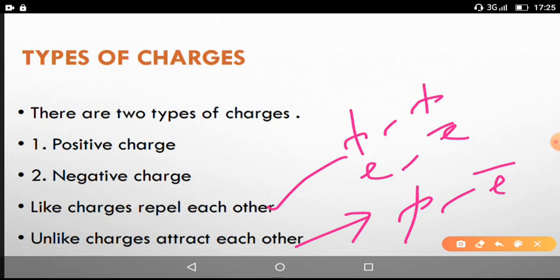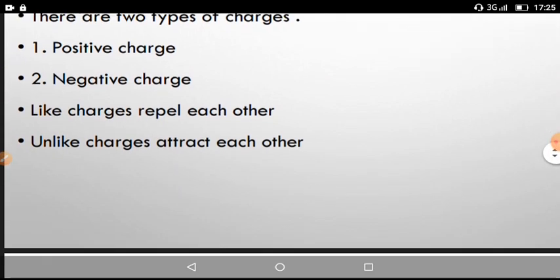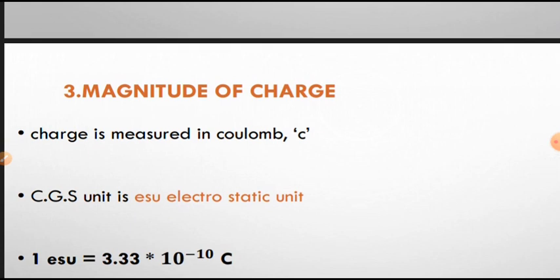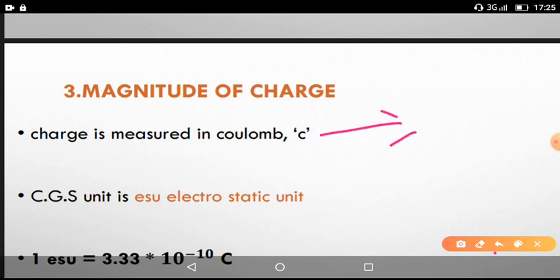Then how to calculate this charge? What is the SI unit? Because every physical quantity has units and dimensions here. So now we want to calculate the charge. Charge is measured in the unit named after the scientist Coulomb. So Coulomb is the SI unit. Mainly we calculate the charges in SI units only. SI unit of the charge is Coulomb, and we denote it with the symbol C here.